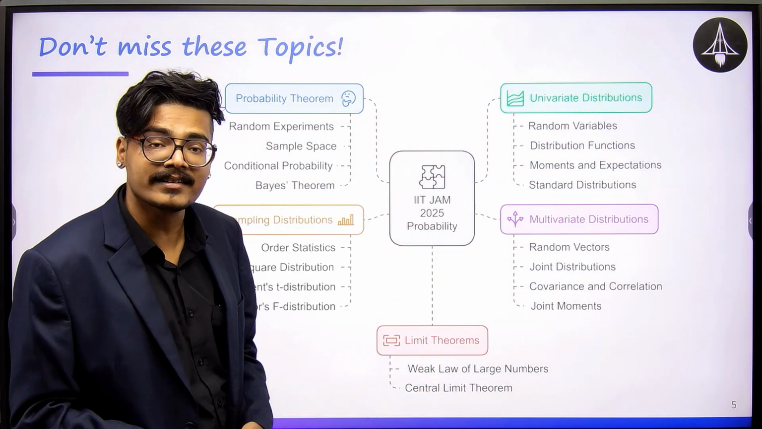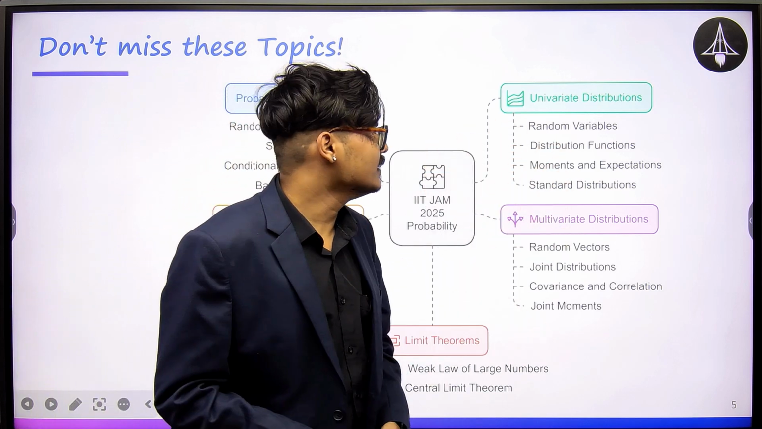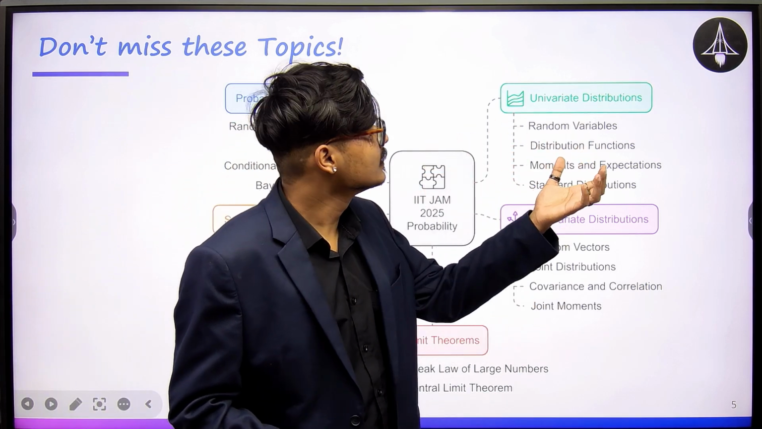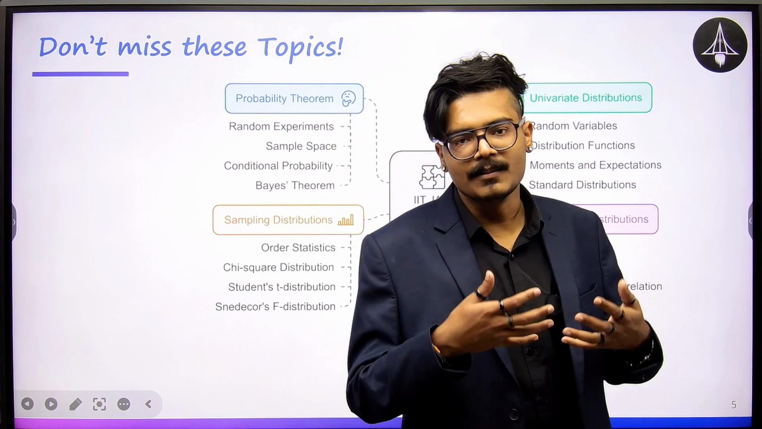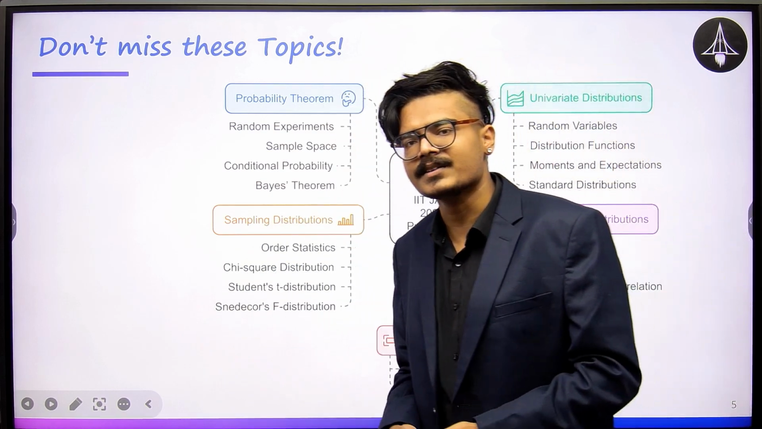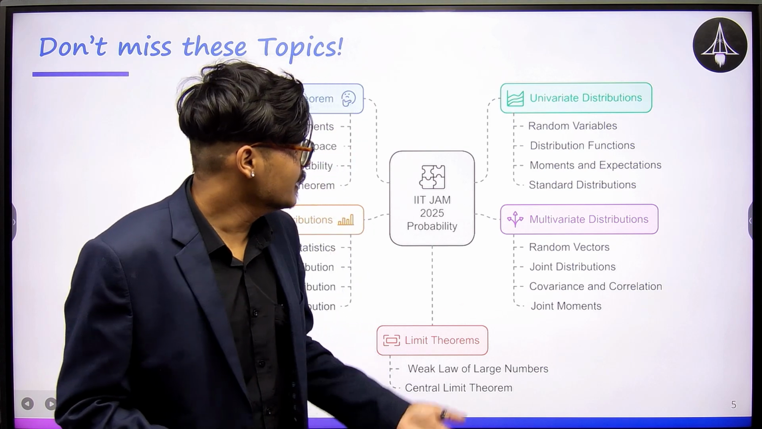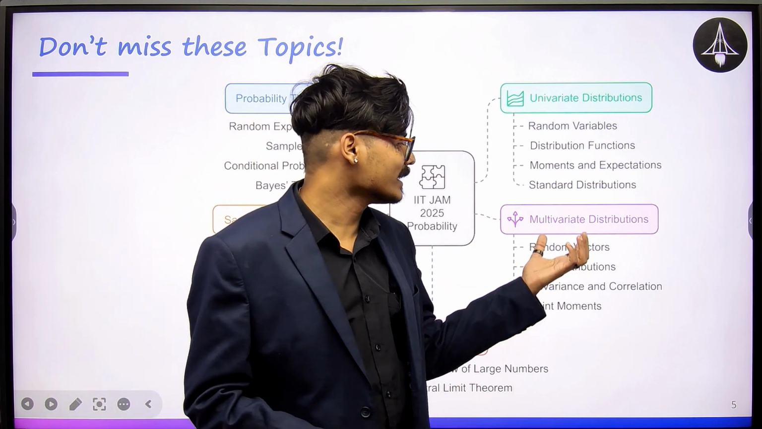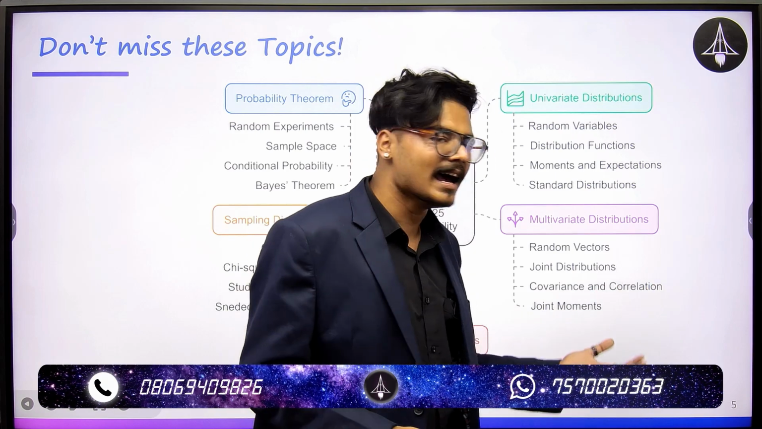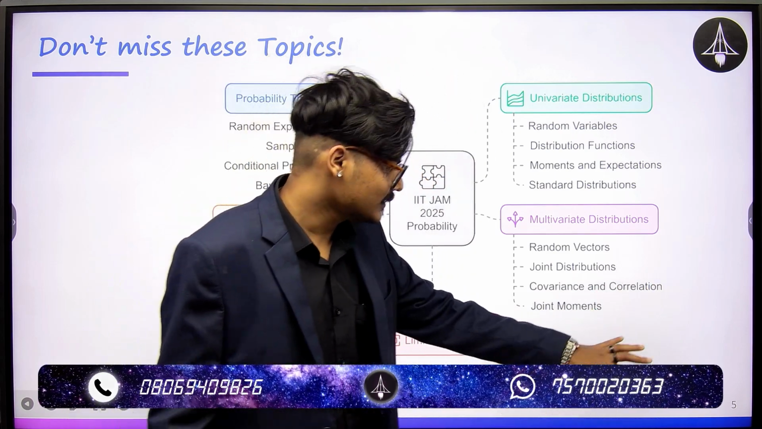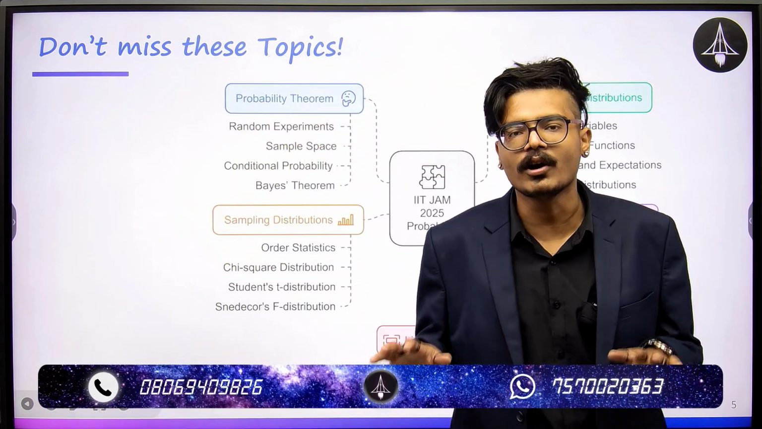You'll talk about the central limit theorem. Under univariate distributions, you have random variables, distribution functions, moment and expectations, and standard distributions like the binomial distribution, normal distribution, gamma distribution, and so on and so forth. Under multivariate distributions, you'll talk about random vectors, joint distributions of random variables, covariance and correlation, and joint moments. So this takes care of the syllabus. So now you know what you have to study.